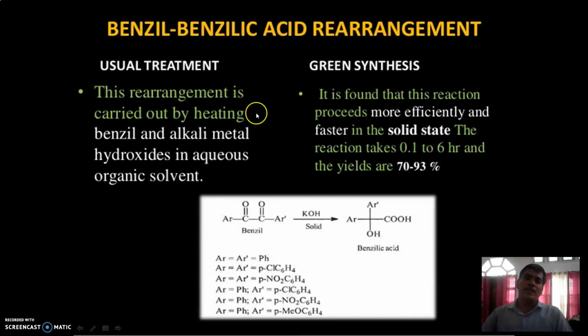Another example, benzilic acid rearrangement. In the traditional method, we use aqueous organic solvent. But in the green approach, the same reaction can be carried out in solid form with potassium hydroxide, converting benzil into benzilic acid. Here 70 to 93% product can be obtained, and it is an eco-friendly reaction.